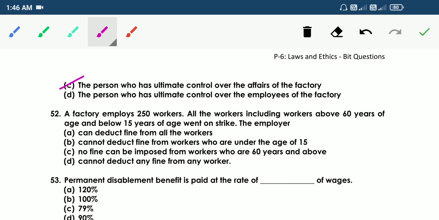52. A factory employs 250 workers. All the workers, including workers above 60 years of age and below 15 years of age, went on strike. The employer: option A, can deduct fine from all the workers. B, cannot deduct fine from workers who are under the age of 15. C, no fine can be imposed on workers who are aged 60 years and above. D, cannot deduct any fine from any worker. So the answer is B, cannot deduct fine from workers who are under the age of 15.